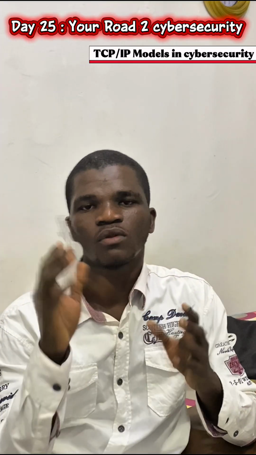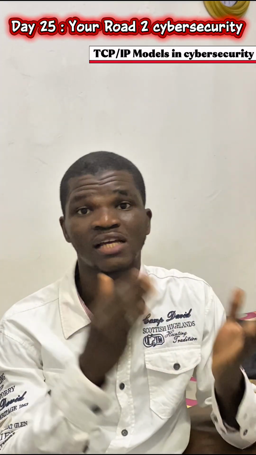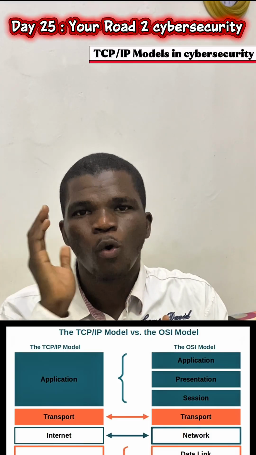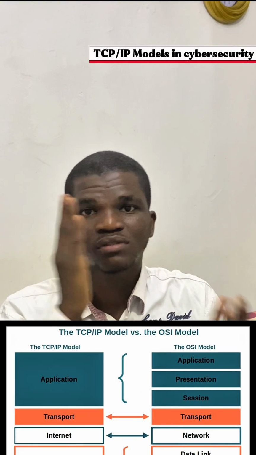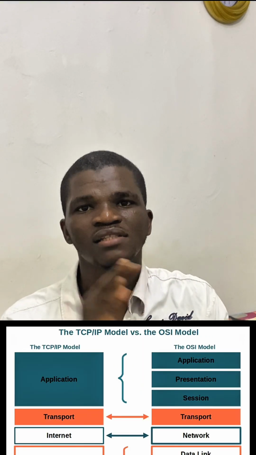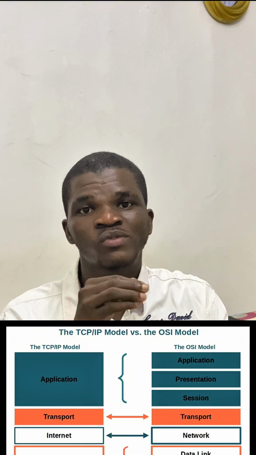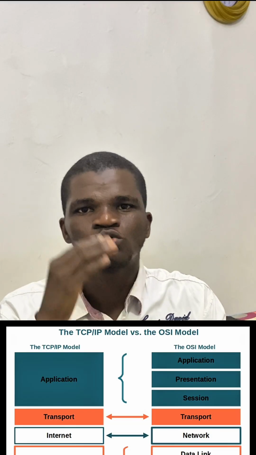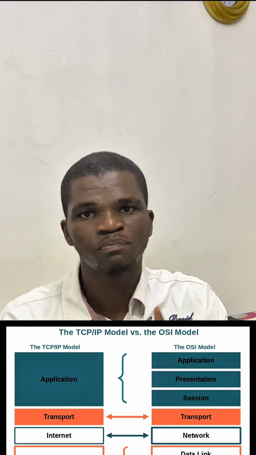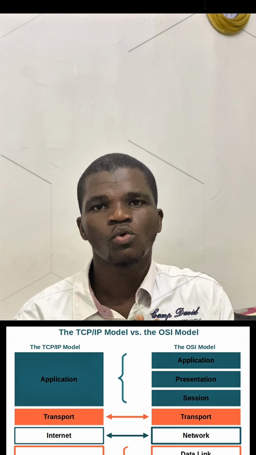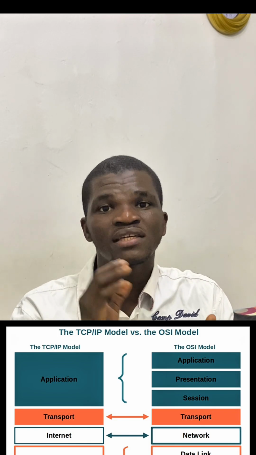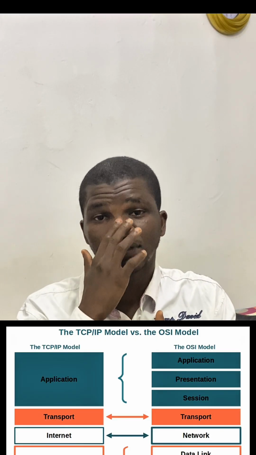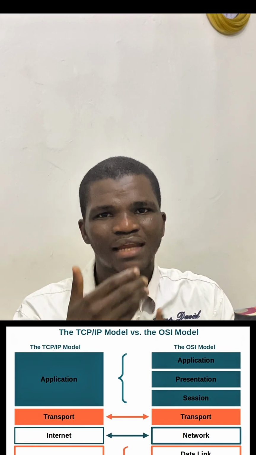Now the layer 3 of the TCP/IP model is what we call the transport layer. This layer is exactly the layer 4 of the OSI model, so they are both the transport layer. It is in this layer that the messages you are trying to send on WhatsApp get broken into pieces and are then delivered to your friend using TCP or UDP protocol. TCP ensures that the message actually gets to where it is going, while UDP doesn't care. Now, what are the kinds of attack that can happen here?